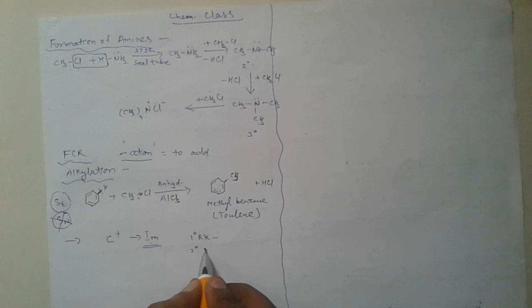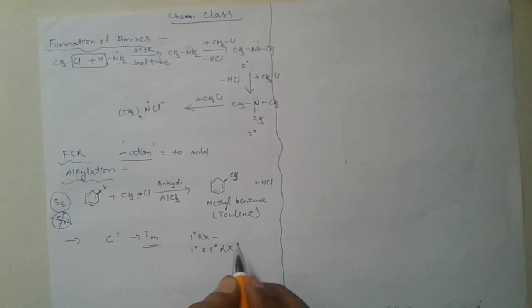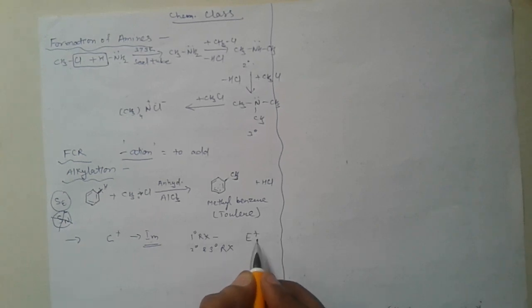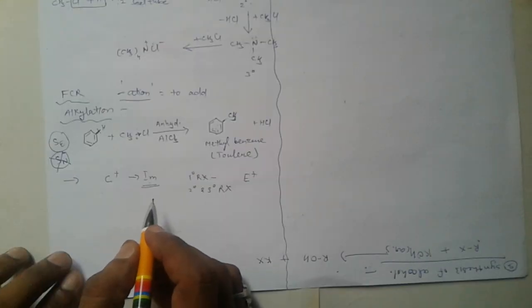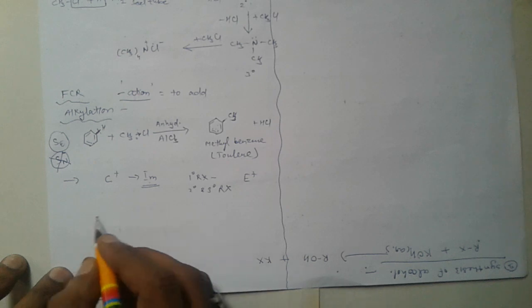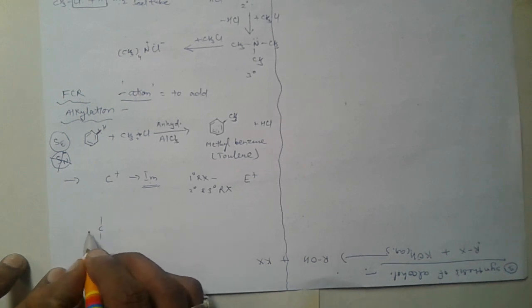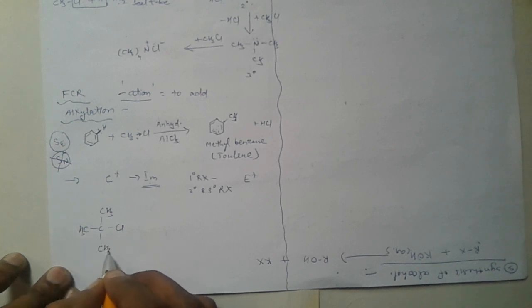But in 2 degree and 3 degree RX, carbocation is formed as the electrophile. So we take an example of a haloalkane molecule, that is tertiary butyl chloride.